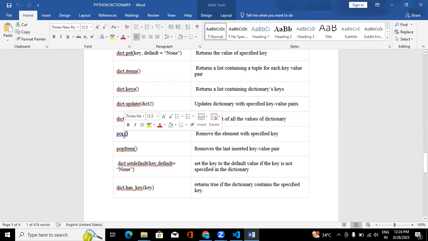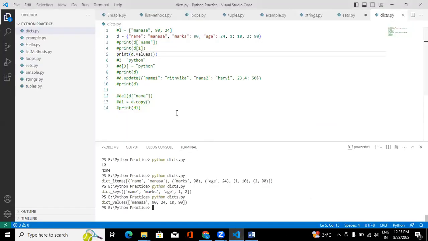So we can remove an item in two ways. One we saw with the del keyword. One more is pop. With pop also, we can remove the specified key. Just give d dot pop, and the key I want to delete. I want to delete marks.